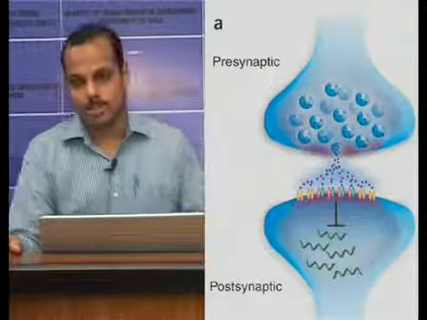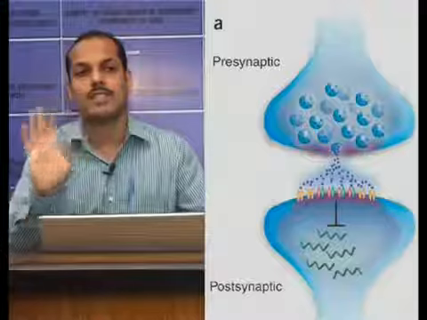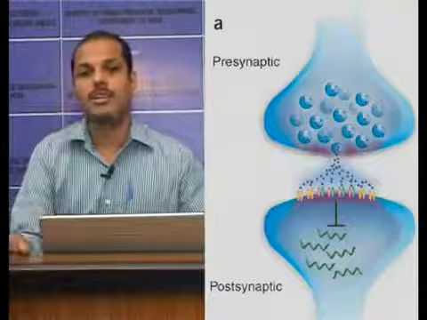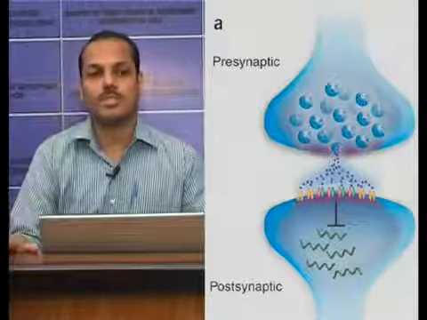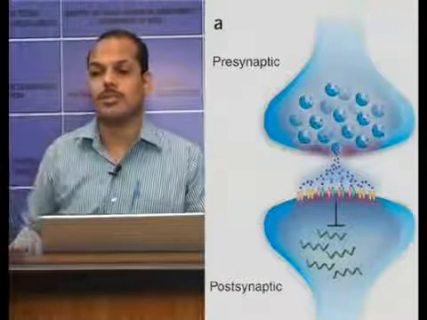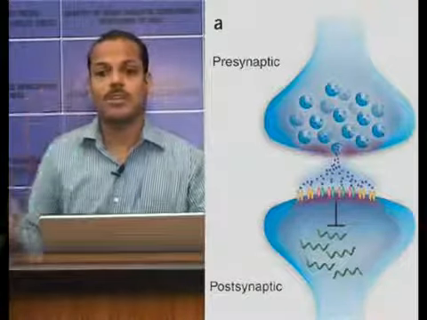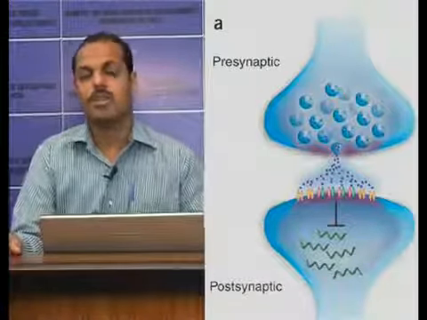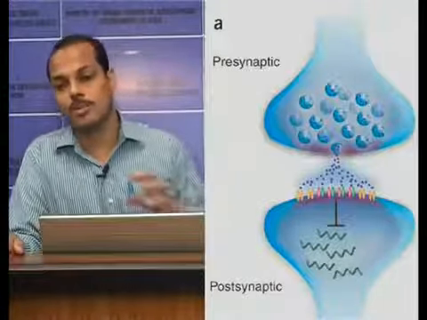Now, in the presynaptic node, there are small vesicles containing chemical substances which act as synaptic transmitters. Synaptic transmission is done by these chemical transmitters. When the presynaptic neuron is stimulated by any impulse, an action potential will be developed. The action potential travels down the axon and reaches the zone underlying the synaptic vesicles in the presynaptic node.